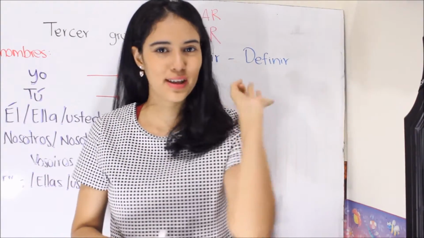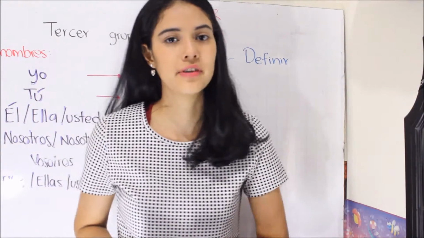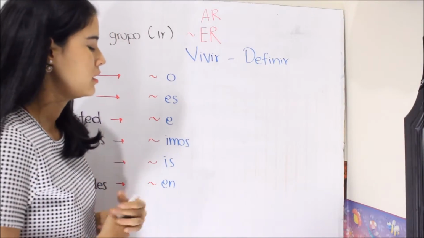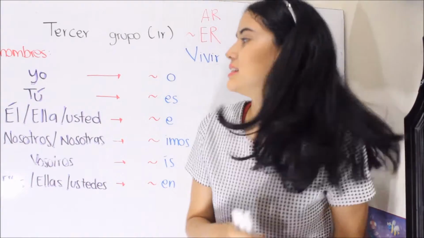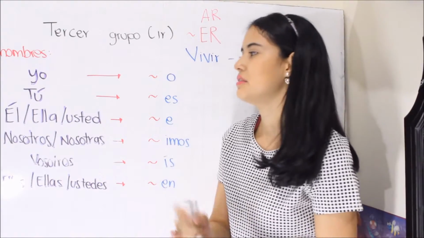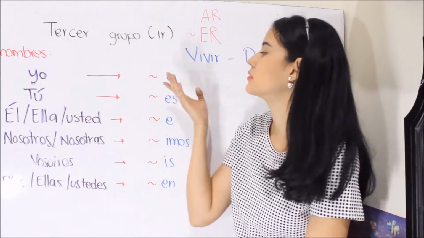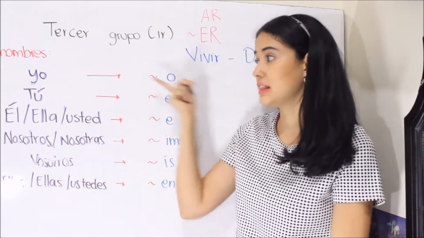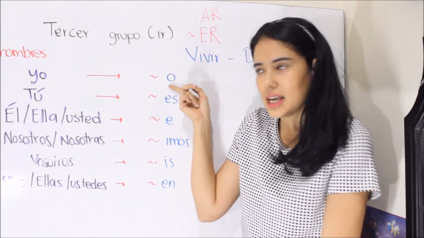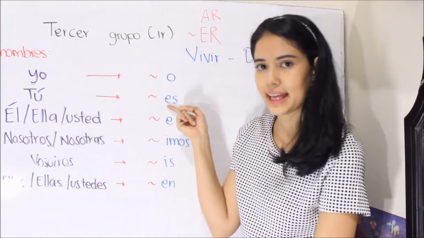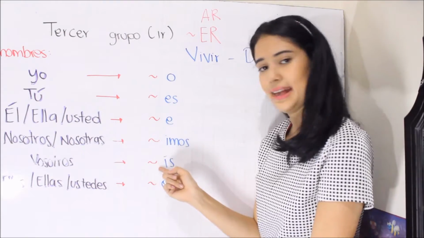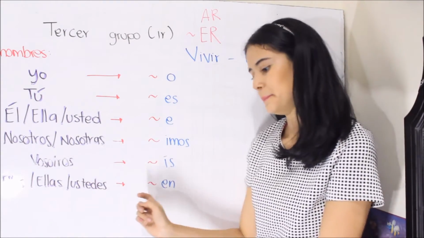And now group number 3. In this group we have all the verbs that end in -ir. Ir, well, even ir is a verb, to go. Well, never mind. And let's see the termination. It's a little irregular, but never mind. For example, yo, o; as you can see, for this pronoun the termination for the three groups is the same. Tú, es; él, ella, usted, e; nosotros, nosotras, imos; vosotros, ís; ellos, ellas, ustedes, en.